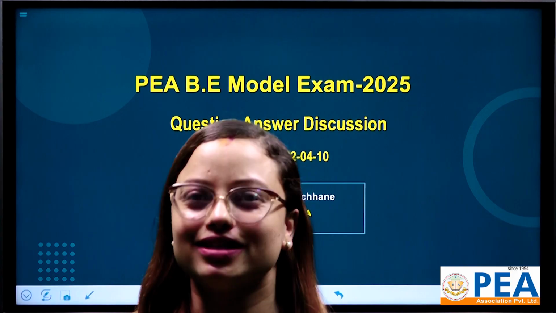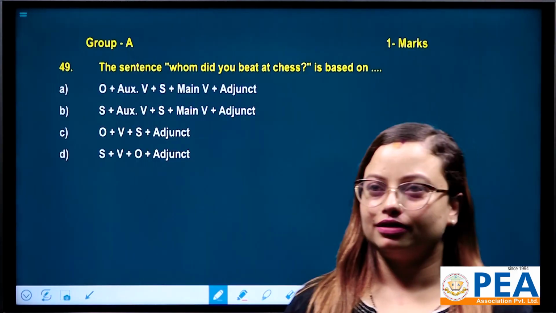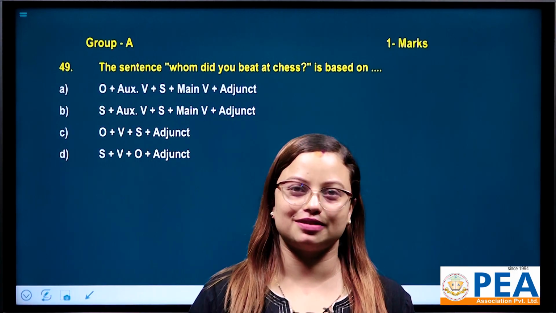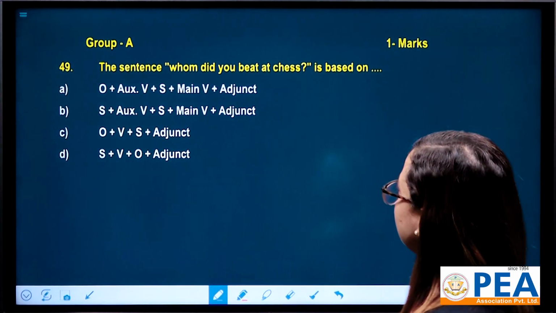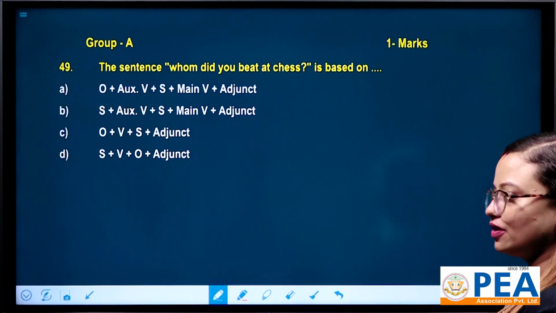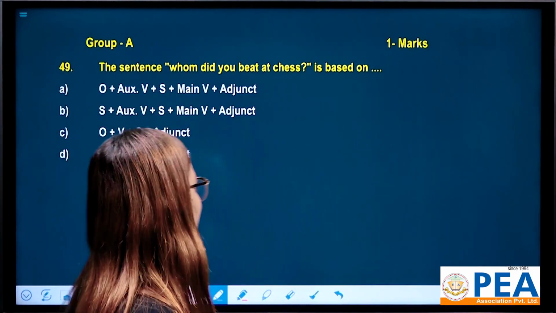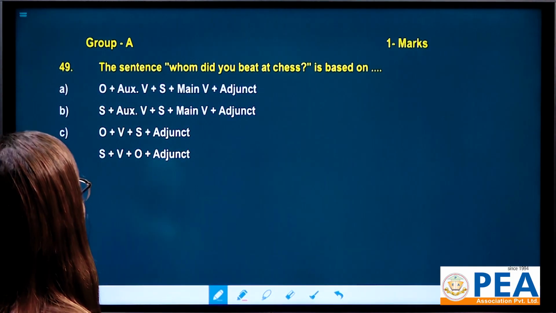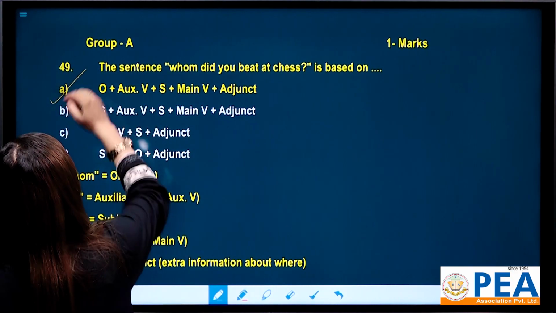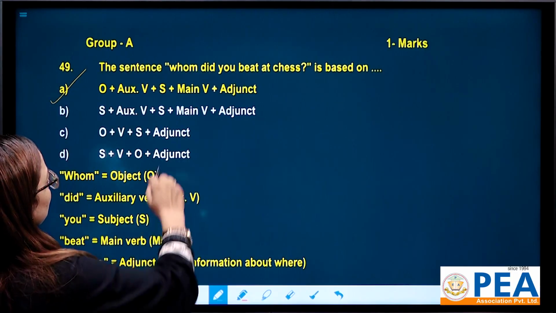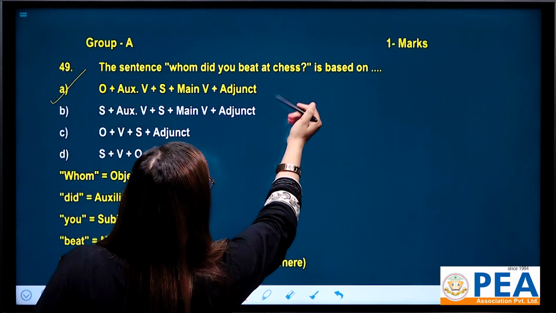Let's start the questions and answer discussion. Our first question is question number 49. The sentence "Whom did you beat at chess?" is based on which structure? We have four options. Let's describe each option. The correct answer here is option A, because "Whom did you beat at chess?"